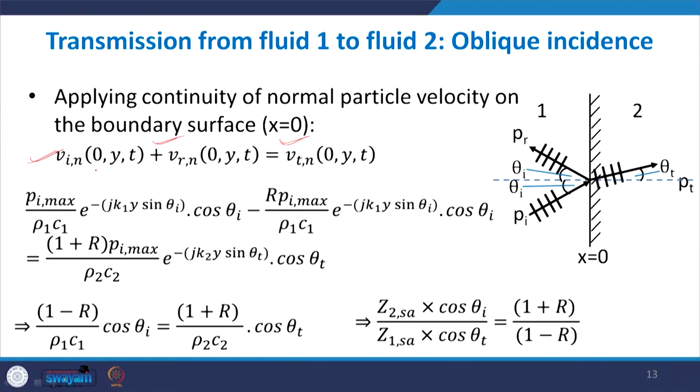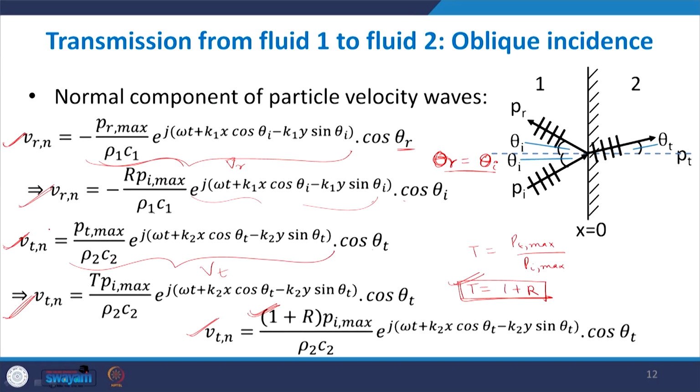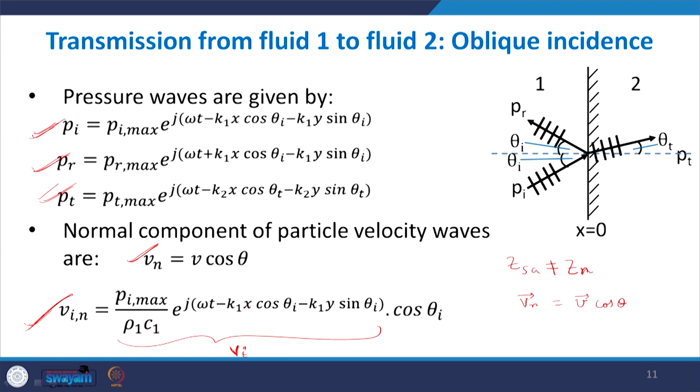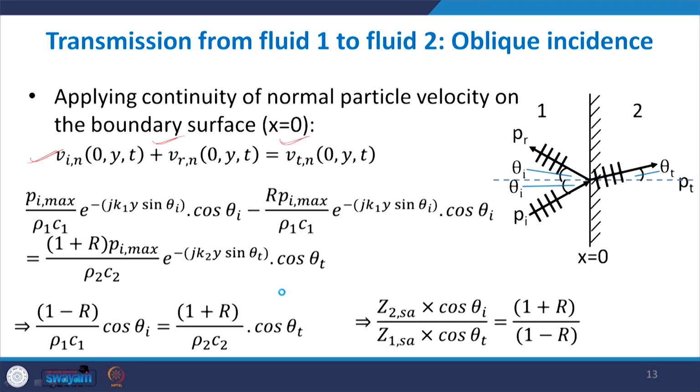Putting these expressions, these long expressions we derived for the three waves, and putting x equals to 0, this particular component will vanish. The ultimate expression we are getting is this. Because these exponents are the same, this is the constant which can be removed from this equality, and we can remove Pi max also.